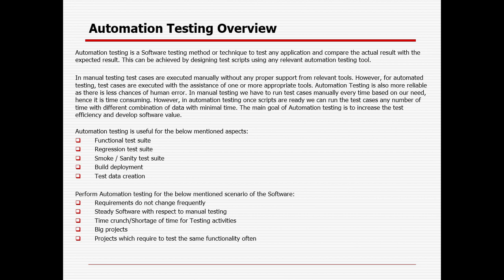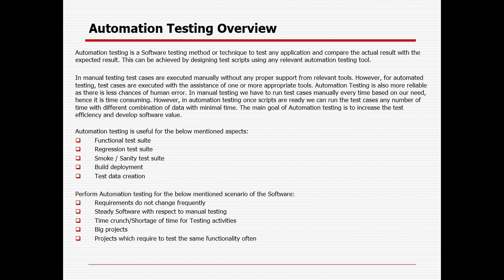We code one time and we can run it multiple times anywhere, with the help of any browser, and it will not take much time. That is the benefit of automation, right? And the main goal of automation testing is to increase test efficiency and improve the software value, right?